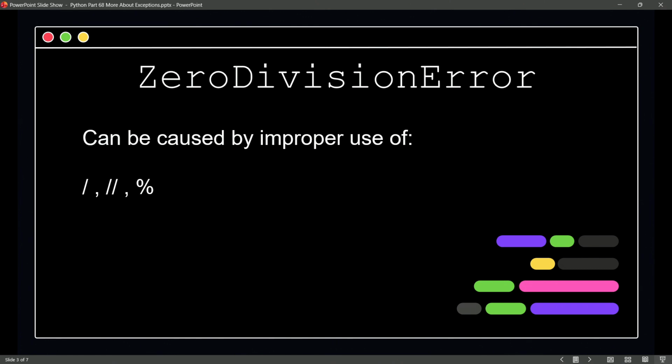And keep in mind that certain of these are so famous that we should be familiar with them. We've probably seen some of these as we've been doing the various assignments that we've had for you in this course. So dividing by zero. And don't forget, multiple different ways we can divide in Python. We might be doing standard division, or we might be looking for the whole number or the remainder that exists during division. All of these would throw this error if we were trying to divide by zero.